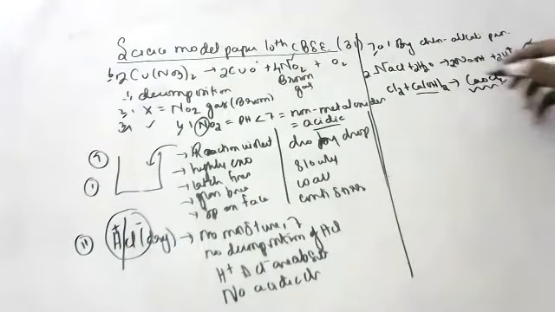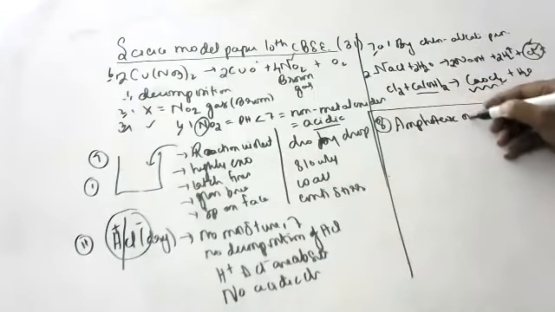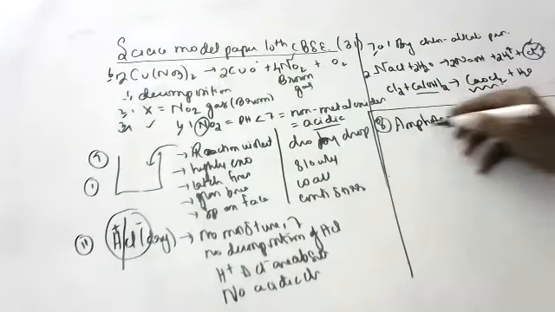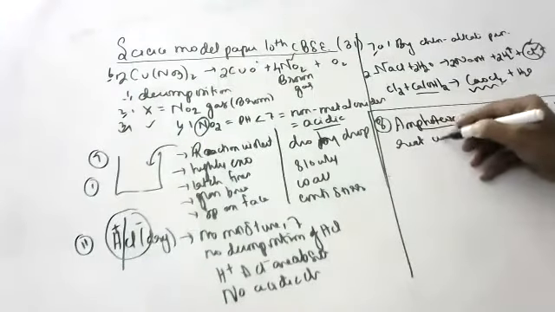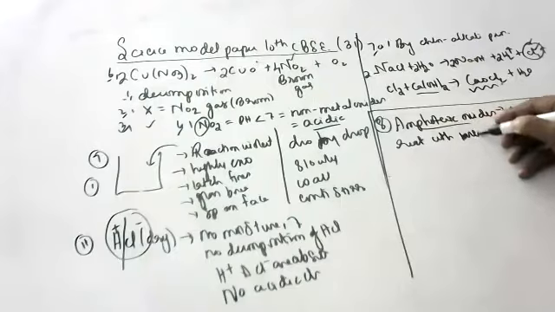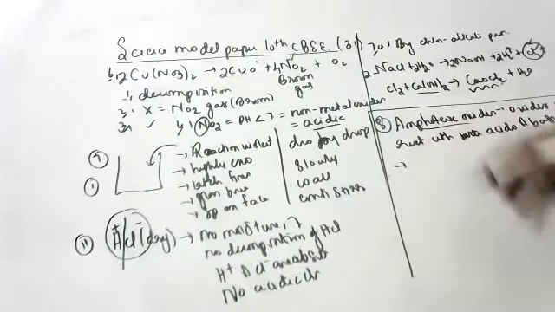Forget about the marks. Next, oxides which react with acids and bases. Oxides which react with both acids and bases. Please write down oxides which react with both acids and bases. Leave one line. Give examples. Two examples: Al2O3 and ZnO.